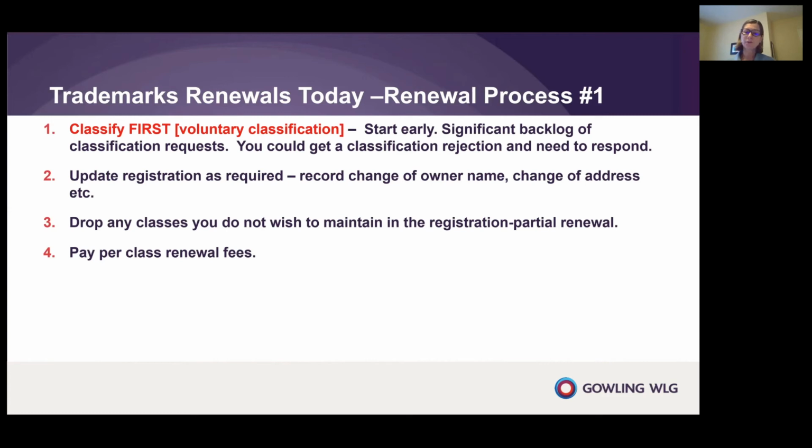Once the Trademarks Office confirms your classification request has been approved, you can at that time determine whether or not you're going to partially renew the mark for some classes or you're going to renew the mark for all classes. You then pay the required fees and your mark is renewed.